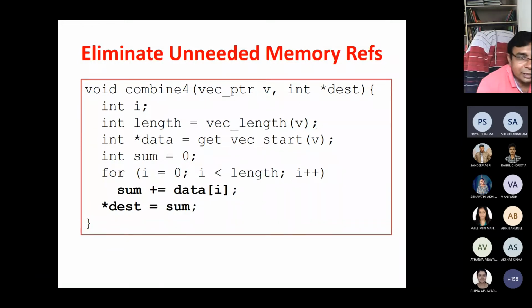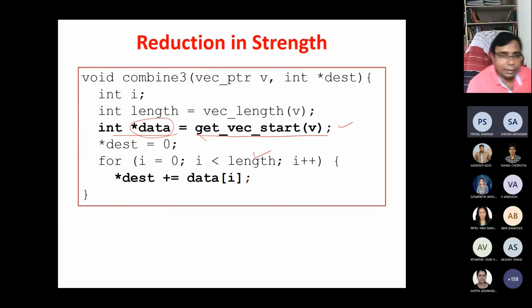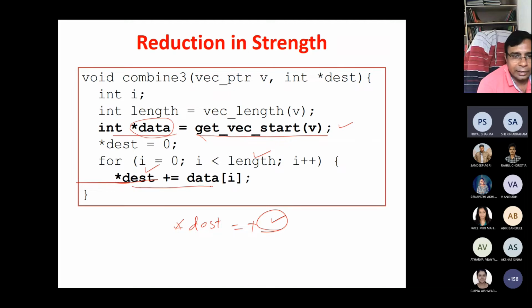Manipulation of scalar values can be done in registers. But with the pointer address, star dest equal to star dest plus something is actually three memory references: reading the value at dest, adding with data i, which is also a memory access, and storing back.